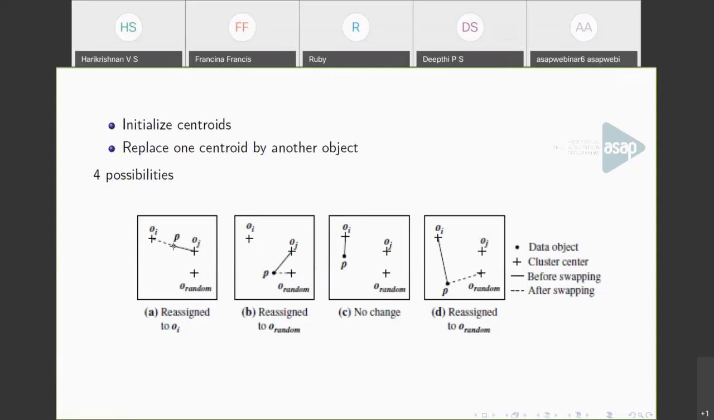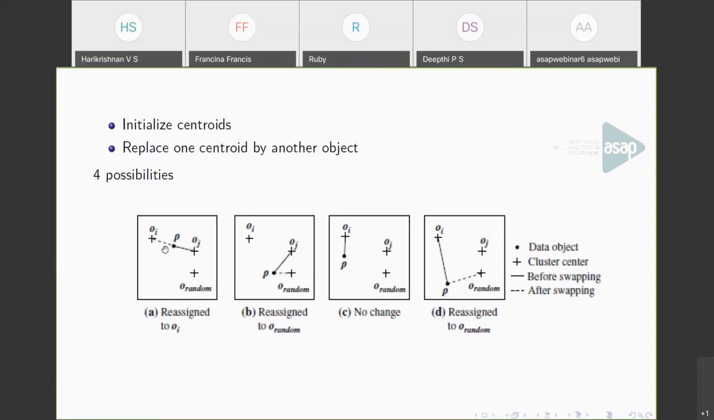So first we calculate the distance from these centroids, and P will be assigned to cluster centroid OJ. Now in the second iteration, we have to pick another data point at random. I'm choosing O random, and calculating the distance of P from this O random. So now we can find that P is closer to OI than O random, so P will be reassigned to OI.